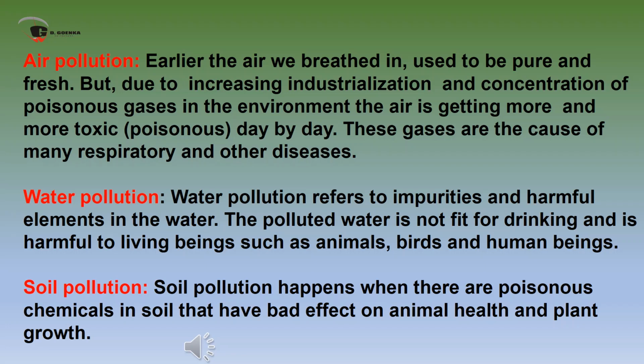Now comes water pollution. Water pollution refers to impurities and harmful elements in the water. The polluted water is not fit for drinking and is harmful to living beings such as animals, birds, and human beings. Now comes soil pollution. Soil pollution happens when there are poisonous chemicals in soil that have bad effect on animal health and plant growth.